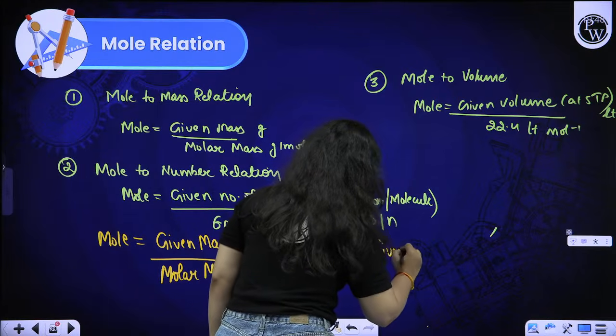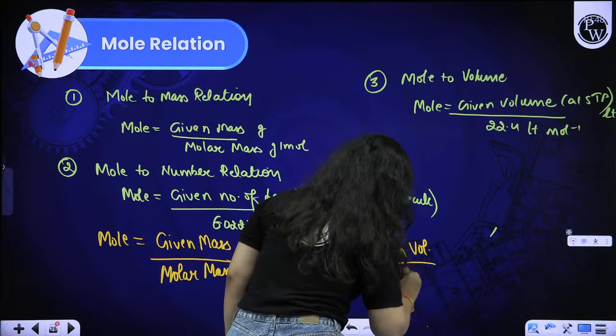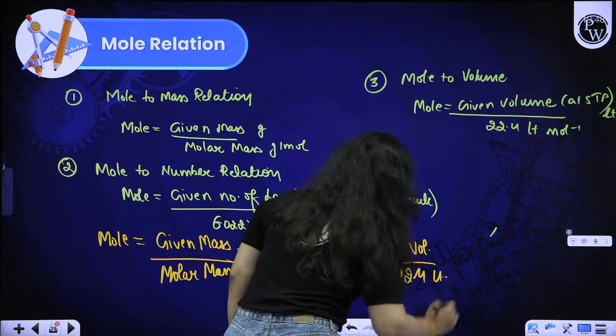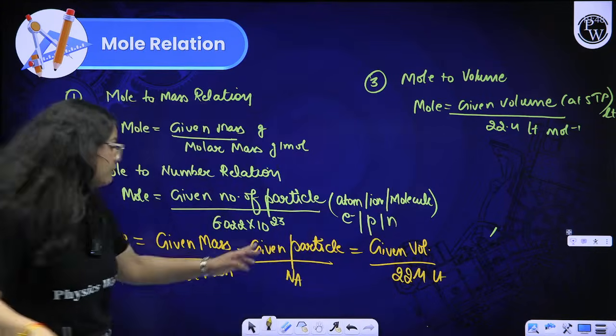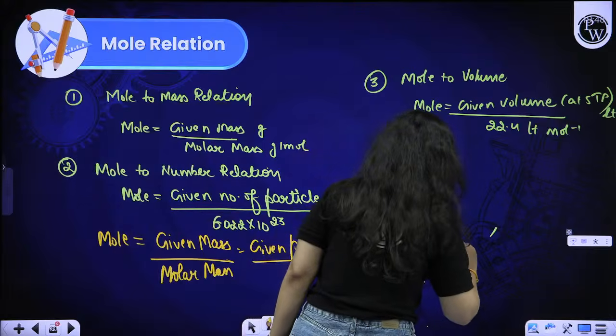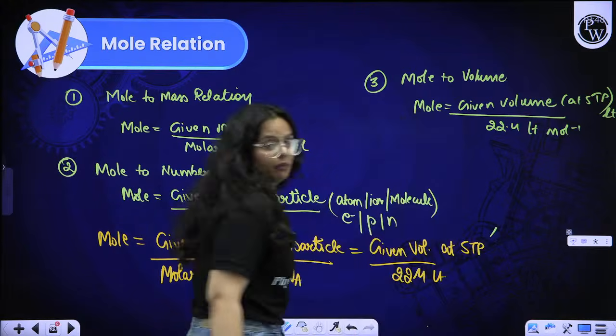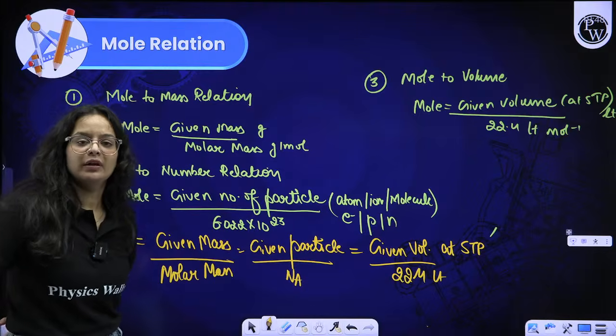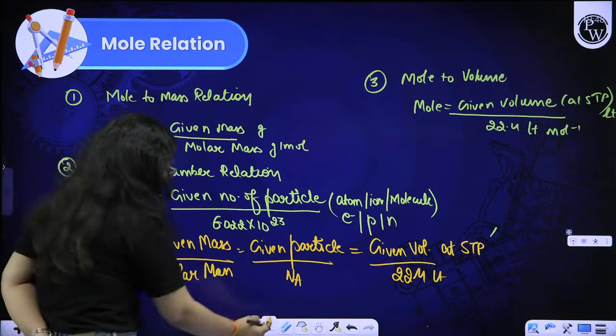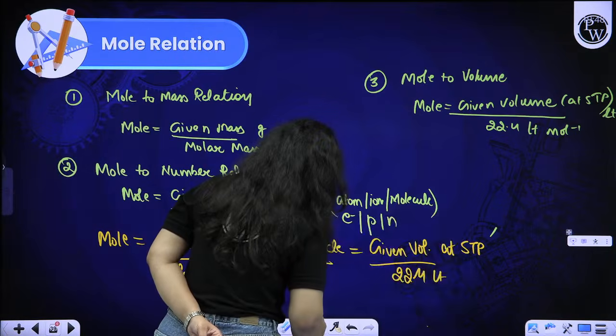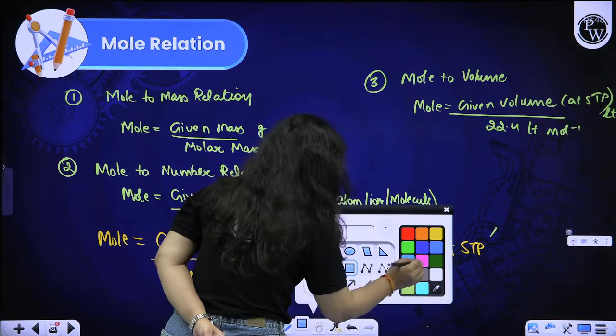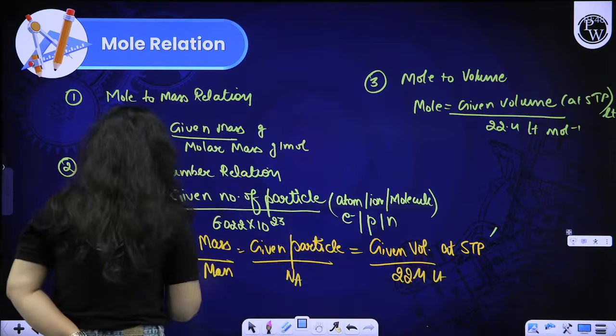Given volume upon 22.4 liter at STP. Remember, without STP, you cannot use the formula. STP, NTP, whatever the condition given to you, you just have to list them all together. They are all equal to each other in the formula.